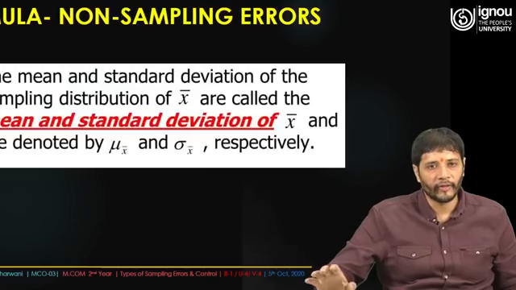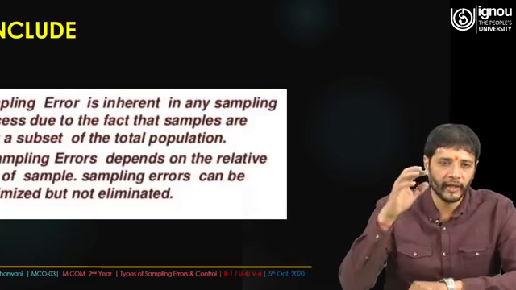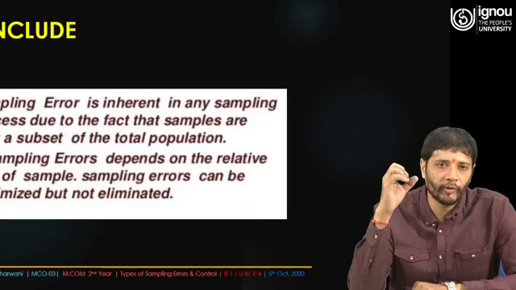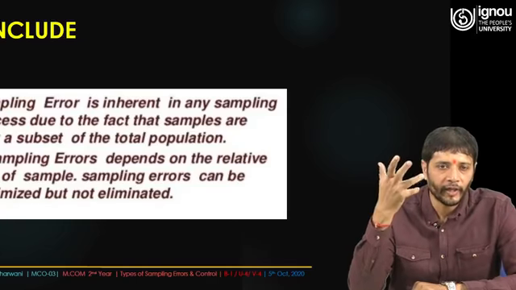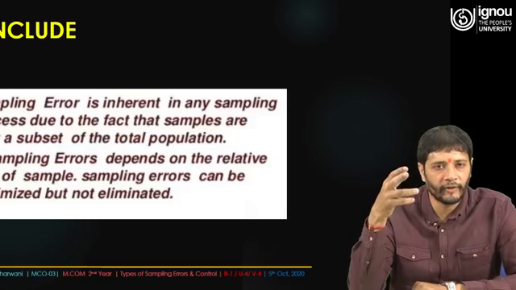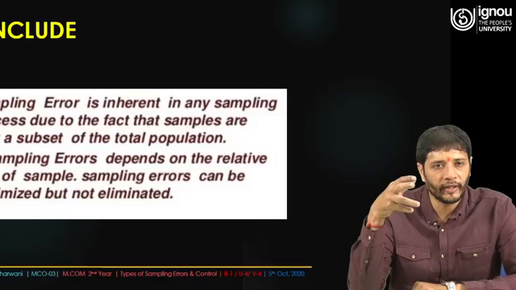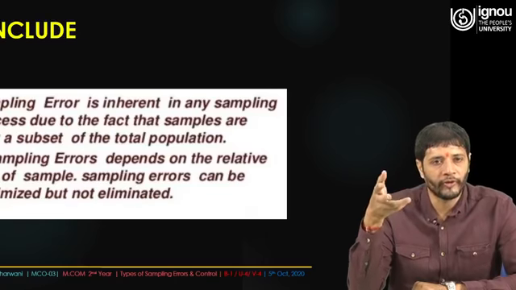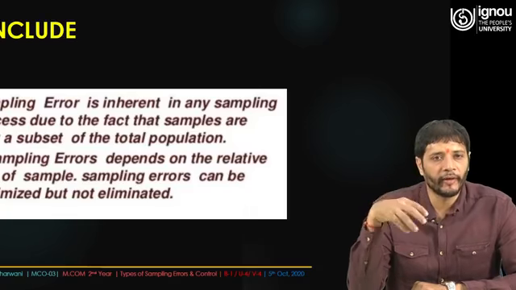The mean and standard deviation of the sampling distribution of x bar are called the mean and standard deviation, denoted by mu x bar and sigma x bar respectively. We have talked a lot about sampling errors, but this is not the end, because when you talk about statistics, error is a routine matter. It is a phenomenon which appears after certain intervals, and there is nothing to panic about. We have to find the solution, and the solution is that as per the circumstances and the scenario, we have to twist our research.